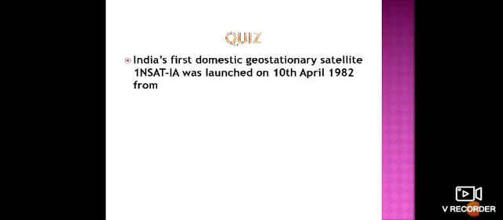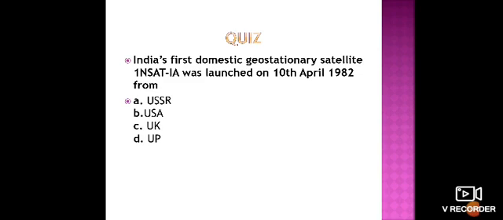So we have a quiz shortly, with some satellite-based questions. What is the first question? India's first domestic geostationary satellite INSAT 1A was launched on 10th April 1982 from which area?